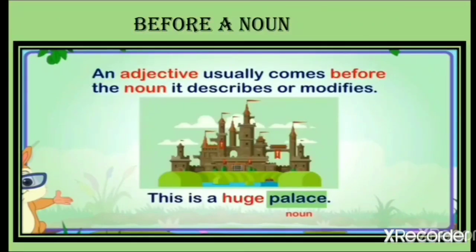Next, an adjective usually comes before the noun and it describes or modifies it. Let's look at the example: this is a huge palace.